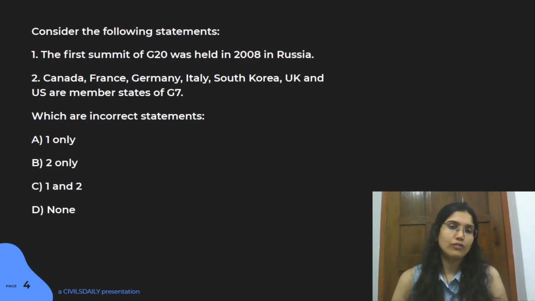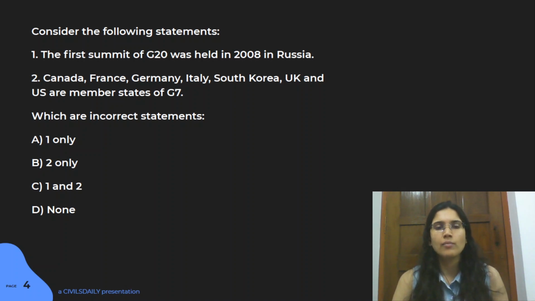The answer for this particular question is C. Both the statements are wrong here. The first summit of G20 was held in USA, not Russia. So again, that is a factual thing. You will have to go and revise these kind of things like 2 or 3 times. Only then you'll be able to recall them. So it's important. Like even in one of the previous year questions, they had asked a question on the first summit of BRICS, right? So these kind of questions they do ask. So make sure you do revise them. And the second statement is also wrong. The country for Asia is not South Korea, it's Japan.